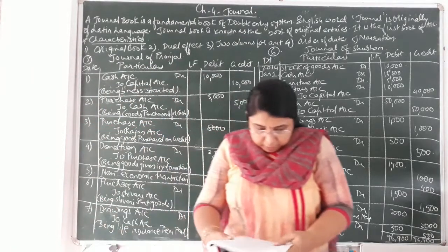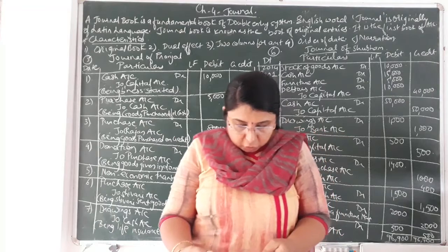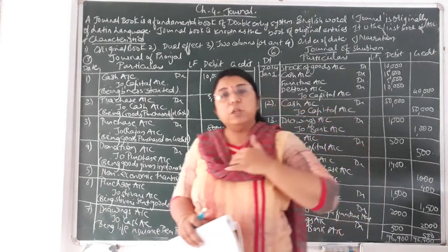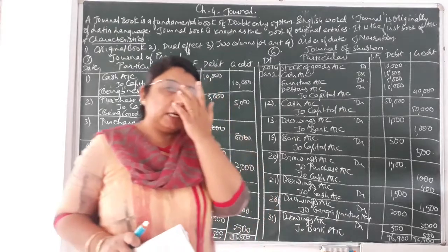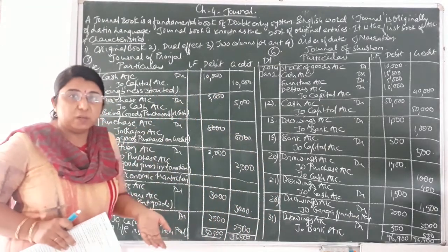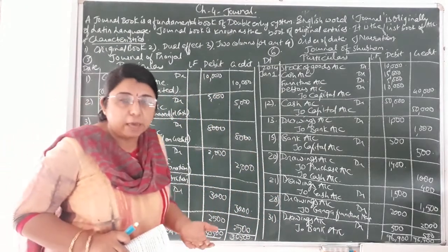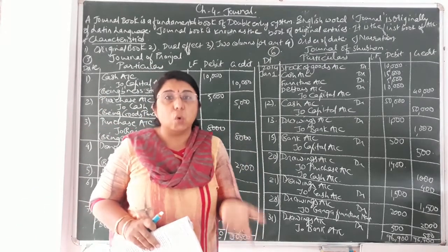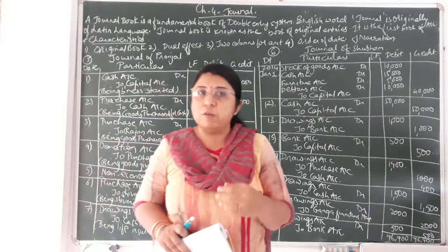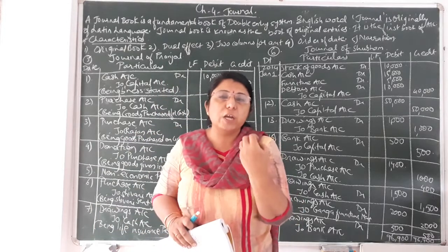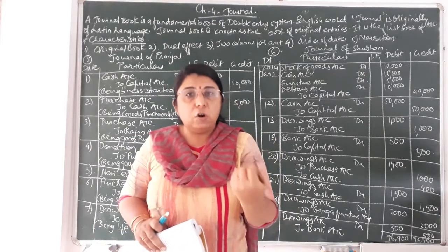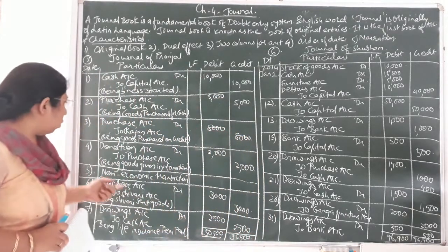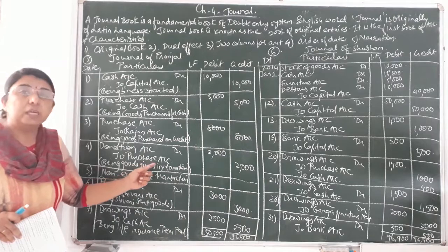Then afterwards, fourth transaction, goods of rupees 2,000 given for donation. Now we have given the goods for donation. Whenever there is any kind of donation, advertisement expense, or goods destroyed by fire, in any case when goods go out other than by sale, here we are giving them in donation, we have not sold the goods. In return for the donation, we are not getting any kind of money or income. So always the purchase account will be credited.